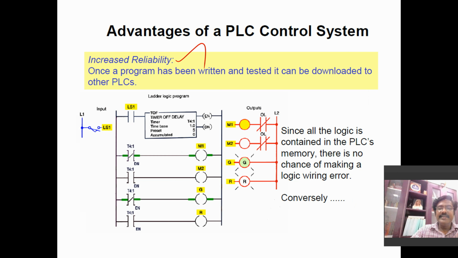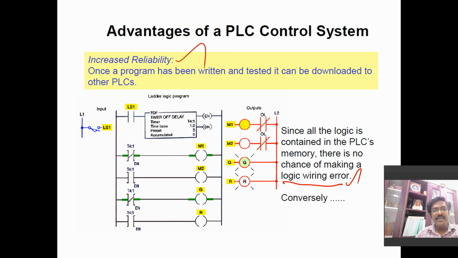So it is an increased reliability, because once the program has been written and tested, it can be downloaded to other PLCs. So definitely there is no chance of making a logic wiring error. But in this case, if we are manually developing the replica model of any hardware relay logic circuits, there may be a chance of human error while making a connection for the particular logic, there may be a chance of mistake. But here there is no chance.